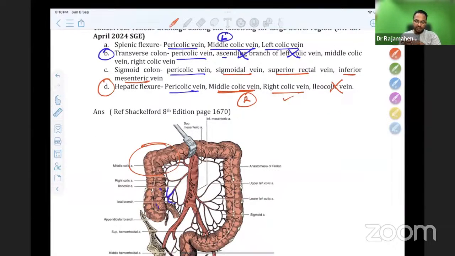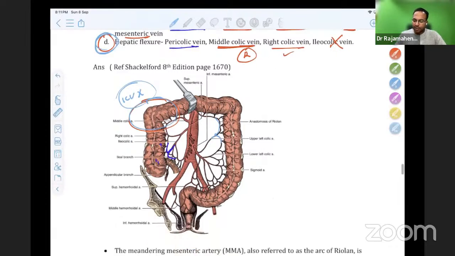So left colic vein is not going, sorry, B is correct. Ascending branch of left colic vein, this is the ascending branch of left colic vein. That is correct. So hepatic flexure is not supplied by that vein. So the answer here is D. D is the answer. So you can just understand based on the veins they're asking the question. So no confusion in that.